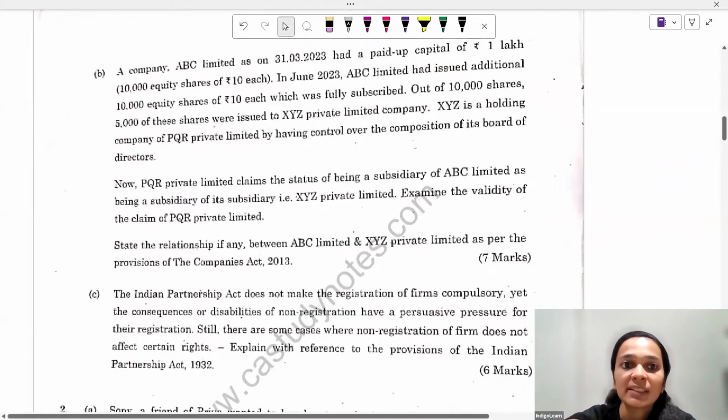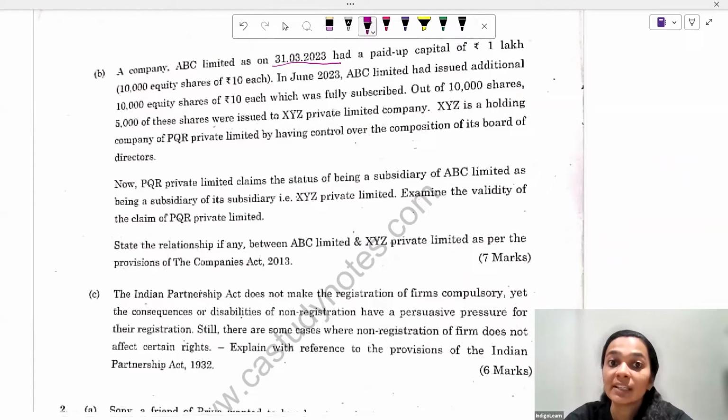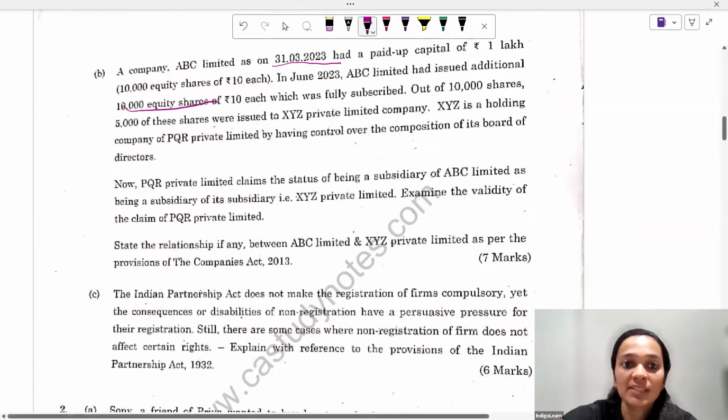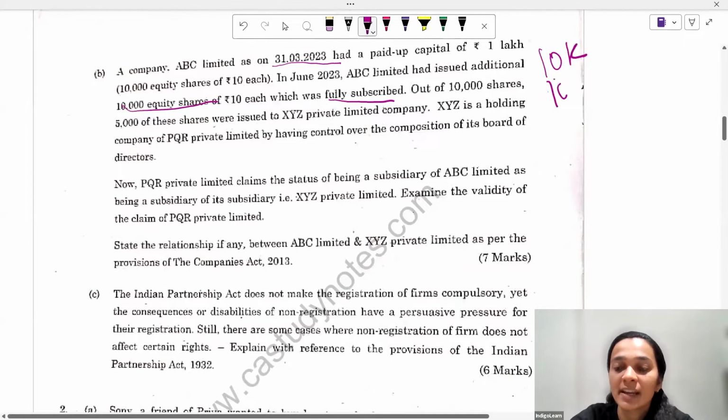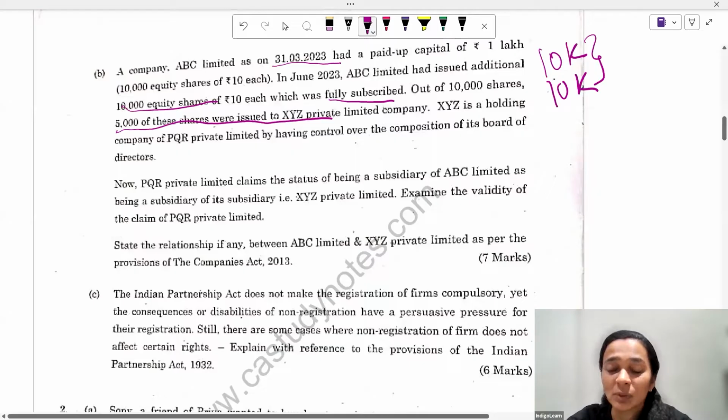Moving on to the next question. A company ABC Limited on 31st March 23 had paid up capital of 1 lakh, which was divided into 10,000 equity shares of 10 each. In June 23, ABC Limited issued additional 10,000 equity shares, which was fully subscribed. So there were initial 10,000 shares and additional 10,000 shares were issued. Out of the total 20,000 shares, 5,000 shares were issued to XYZ Private Limited.